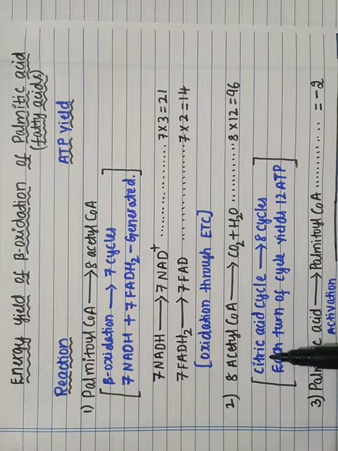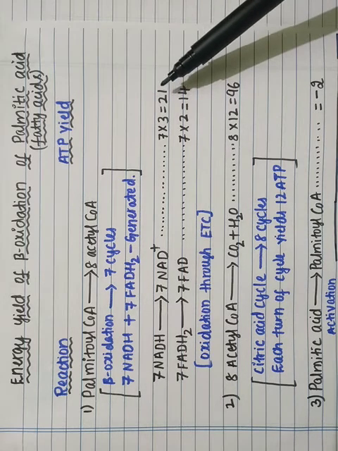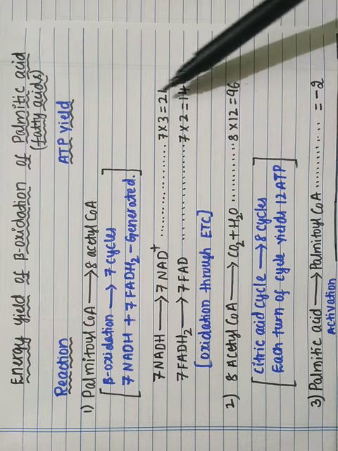That is the citric acid cycle. It undergoes 8 cycles. Each turn of the cycle gives 12 ATP molecules. Therefore, 12 into 8, that is 96 ATP molecules are produced. So these are the numbers of ATP molecules produced.